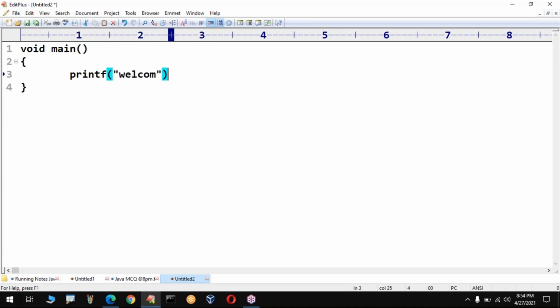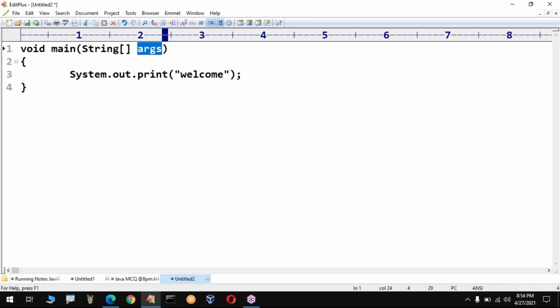But in Java, how to write this? There is no printf. Instead of that, we have to use print. Where is it available? It is there in an inner class with the name out, and out is within System. System.out.print is the function used to print a welcome message on the screen. The main method always accepts a string array argument, so the inputs will be in the form of an array of strings.